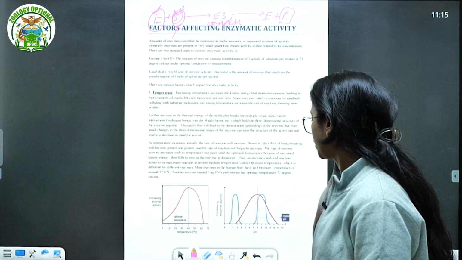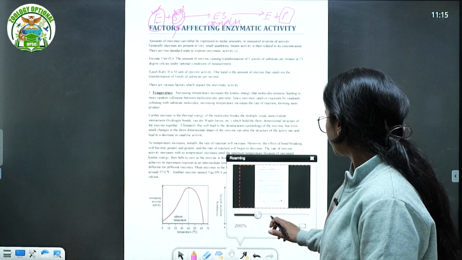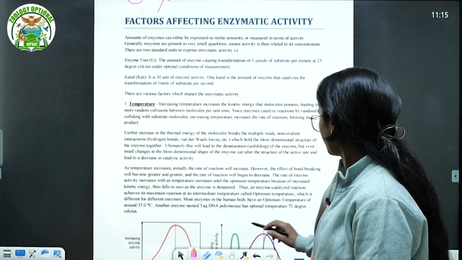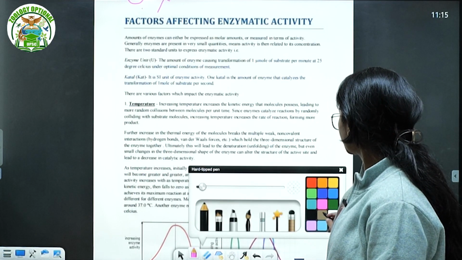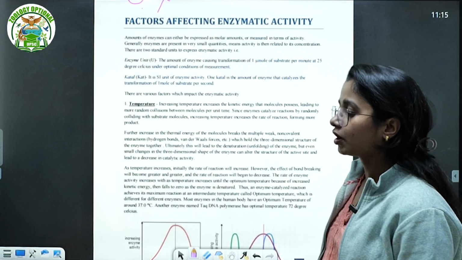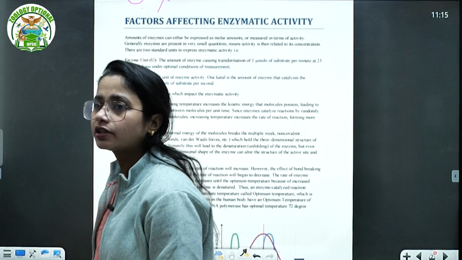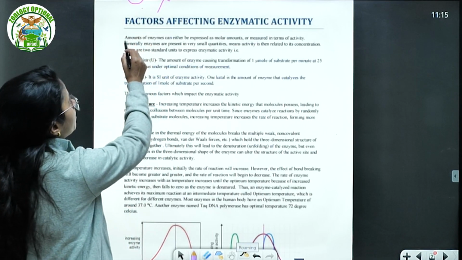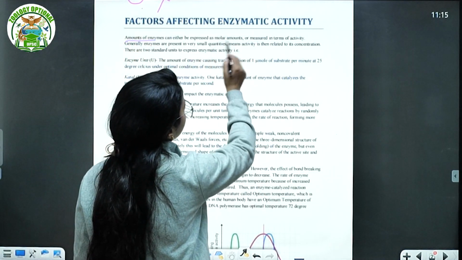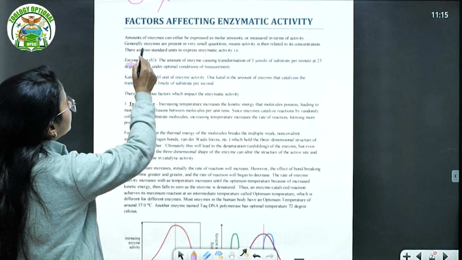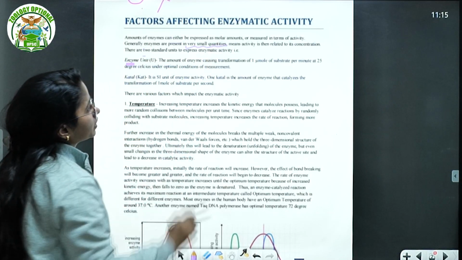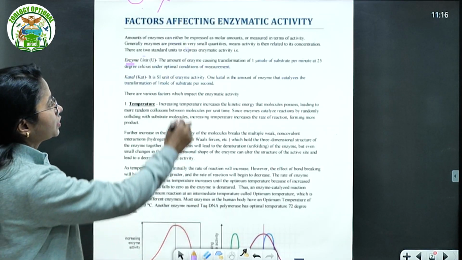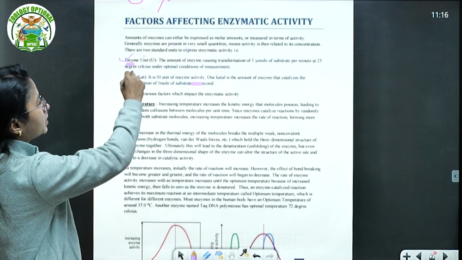Okay, sure. Now we'll start talking about today's topic, that is factors affecting enzymatic activities. Again, the old tradition we follow: we cover not only the concept but also what to write in the introduction, conclusion, and the body content, right? So, amounts of enzymes can either be expressed as a molar compound or measured in terms of activity. Generally, enzymes are present in very small quantities, so activity is related to concentration. There are two standard units to express enzymatic activity, that is the enzyme unit and the katal.